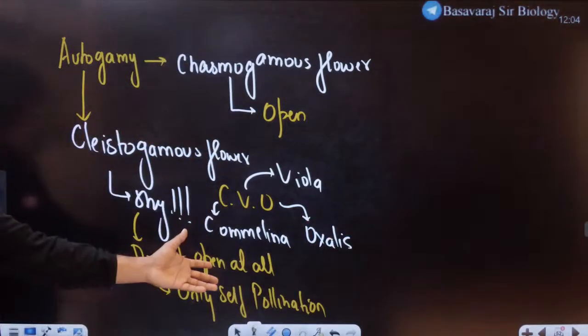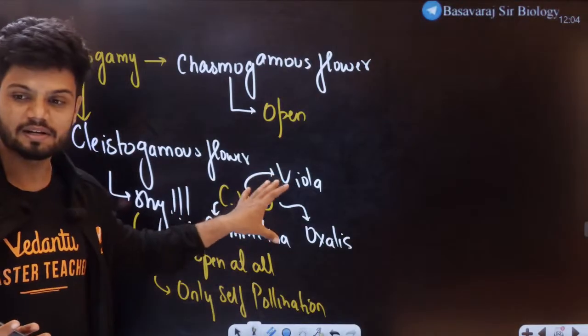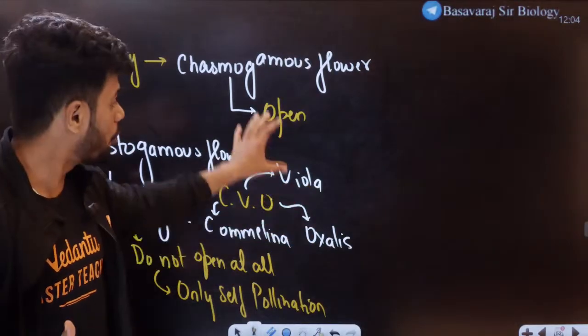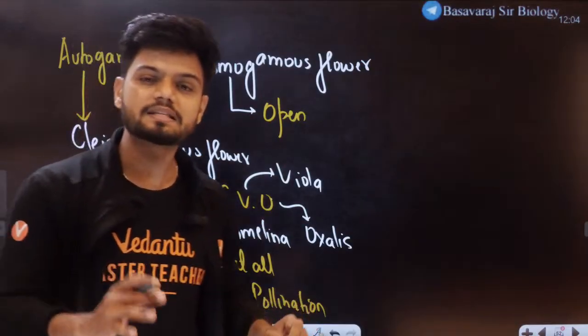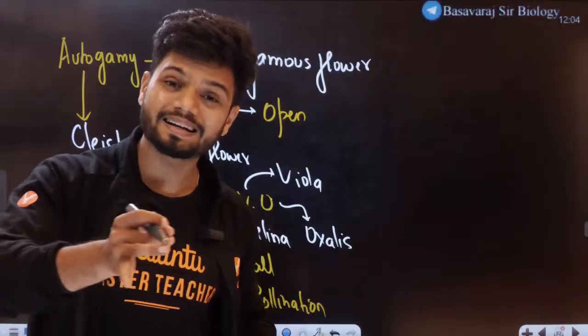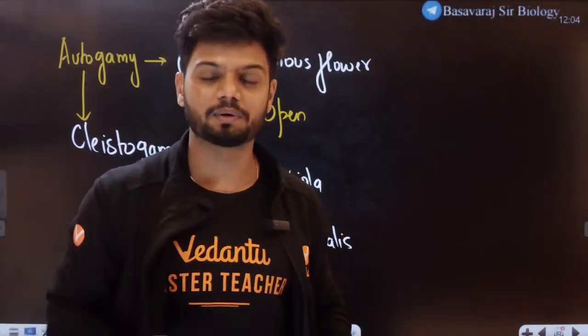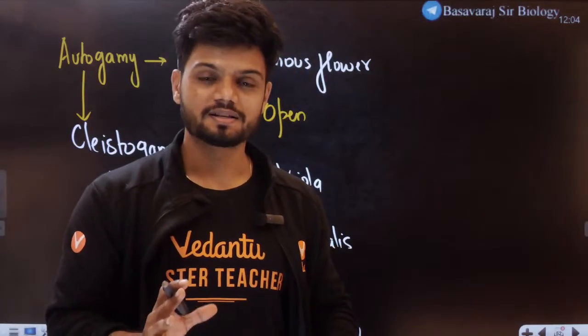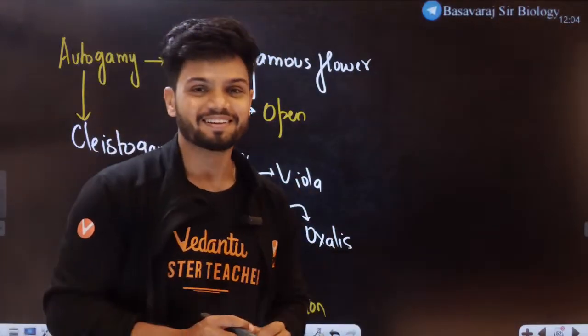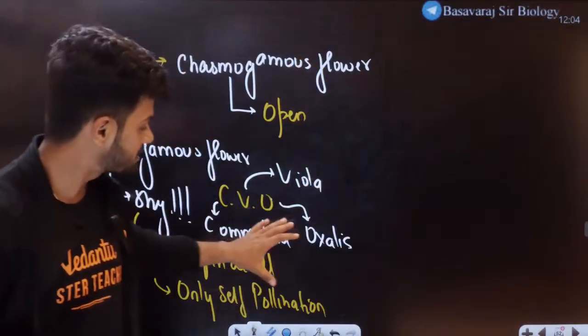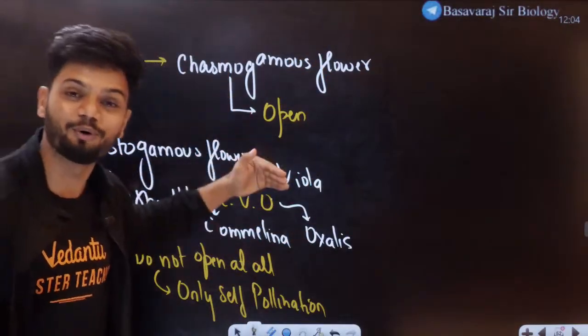Three examples here. Now let me tell you, students, these three examples are also for chasmogamous. What do I mean by that? The meaning is very simple: a flower can have both cleistogamous and chasmogamous, both are possible. Why? Some people are very rebellious, they'll run away from the house and get married somewhere else. So these plants can have both here.